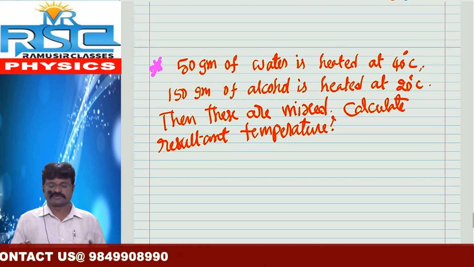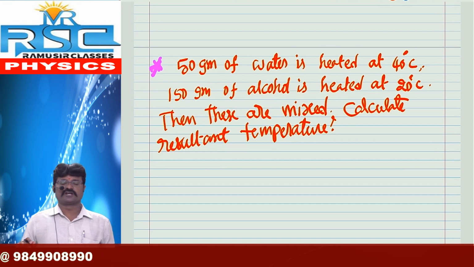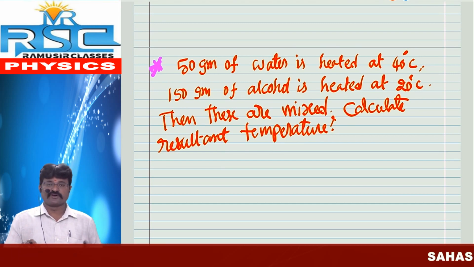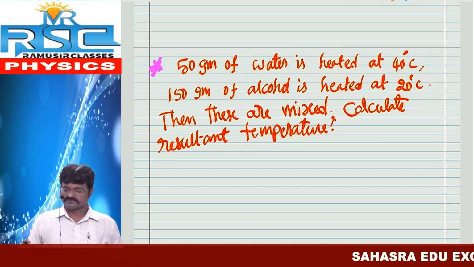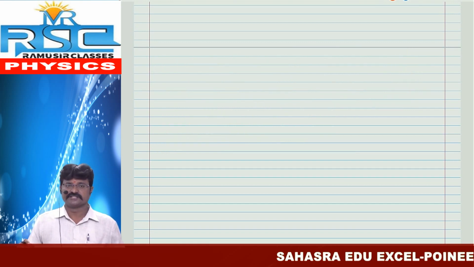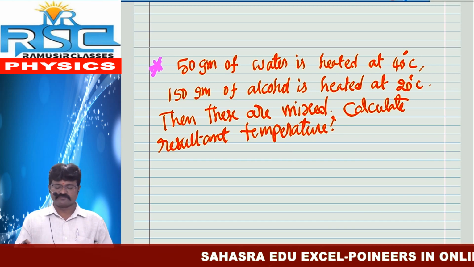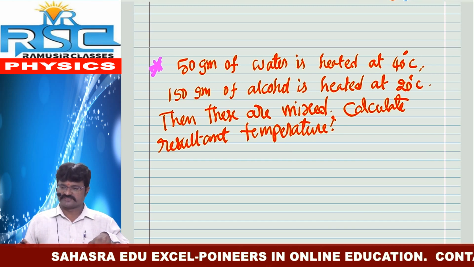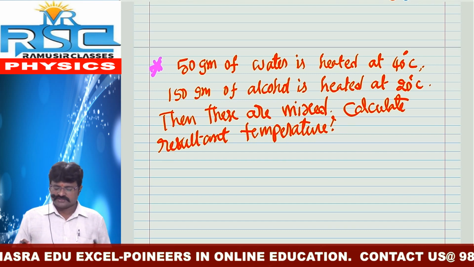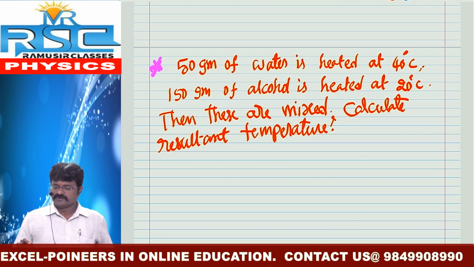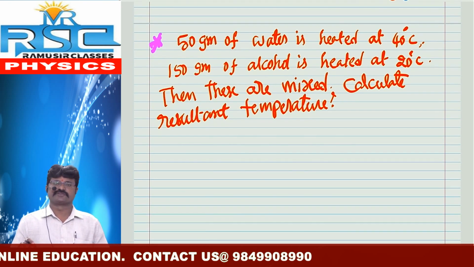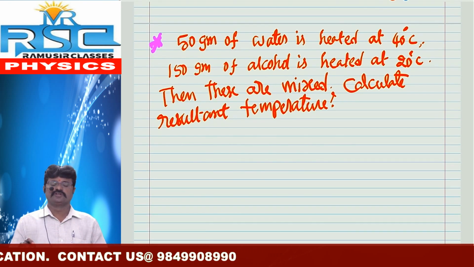Calculate resultant temperature. This type of problem is more likely to be expected in our examination. That's why first of all, read the problem clearly. 50 grams of water is heated at 40 degrees Celsius. 150 grams of alcohol is heated at 20 degrees Celsius. Then these are mixed. Calculate resultant temperature. So how is it possible?